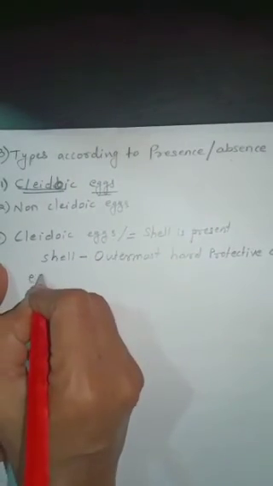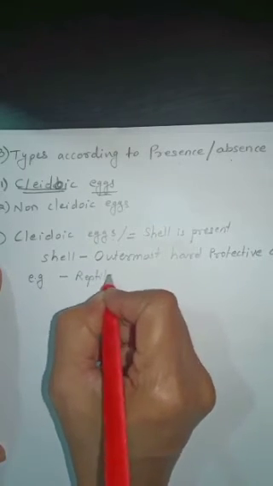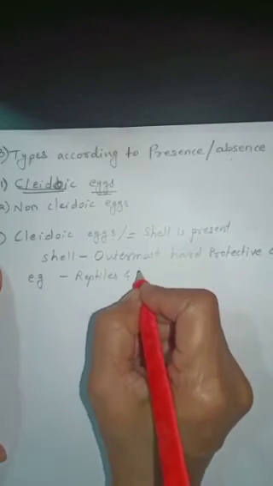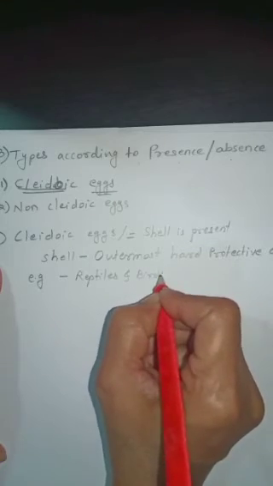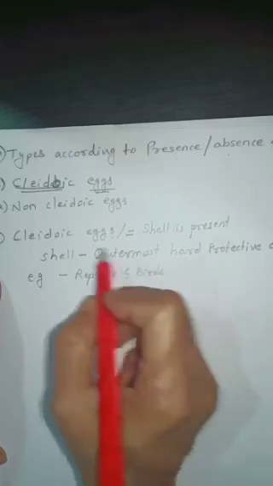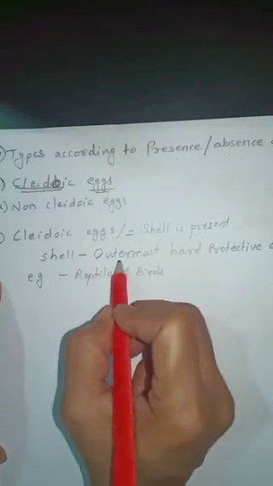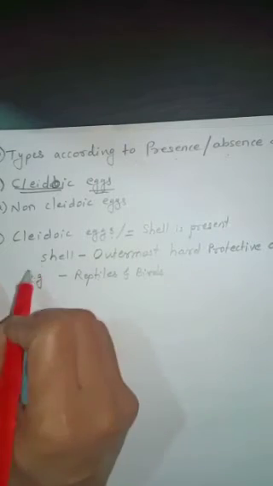eggs, and the examples of cleidoic eggs are reptiles and birds. Reptiles and birds are cleidoic type. That means in these reptiles and birds the eggs are covered with shell, the outermost hard protective shell.